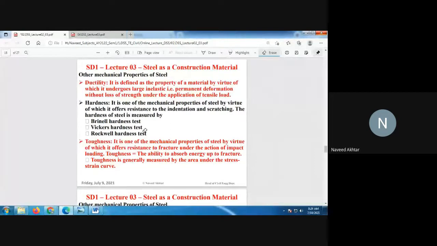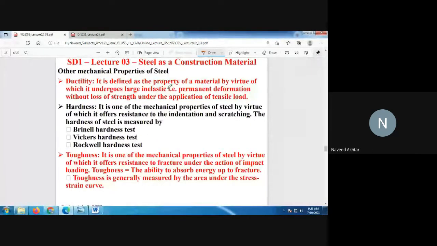Then we'll come to some more definitions, which are also mechanical properties of your structural steel. That is ductility. It is defined as the property of a material by virtue of which it undergoes large inelastic deformation, or you can say permanent deformation, without loss of strength under the application of tensile load.